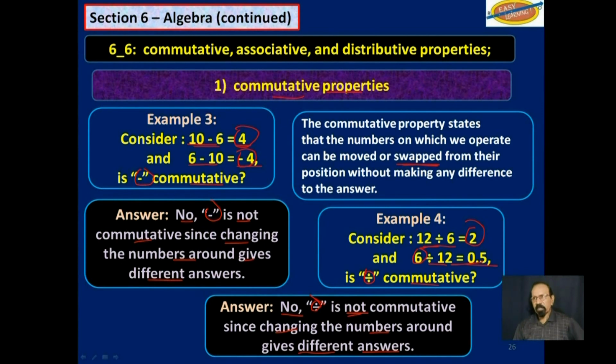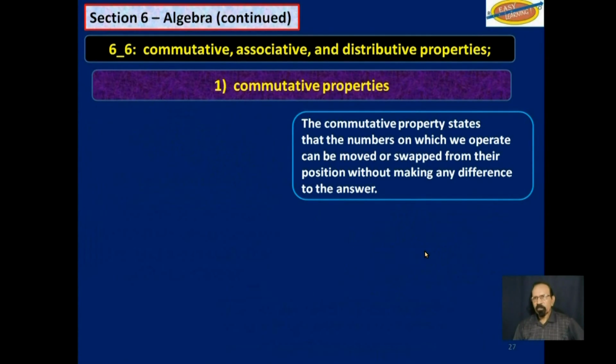So we can clearly see that subtraction on the left here and division on the right here are not commutative. Changing around the numbers will give different answers. So we said that the commutative property states that the numbers on which we operate can be moved or swapped from their position without making any difference in the answer.